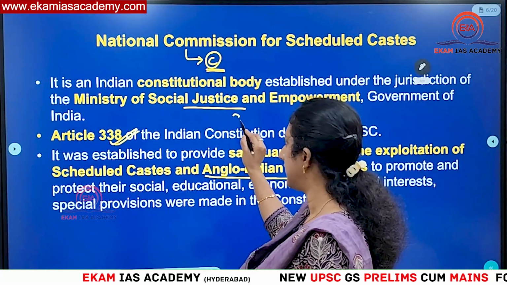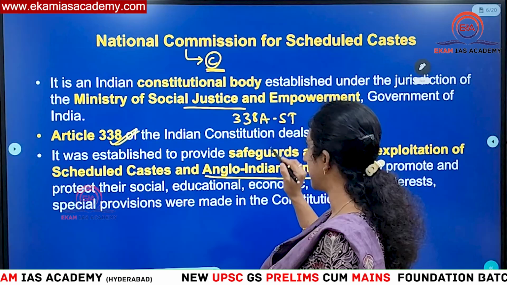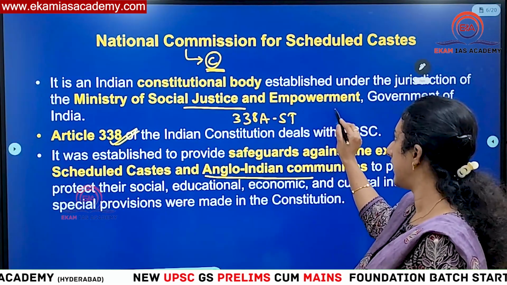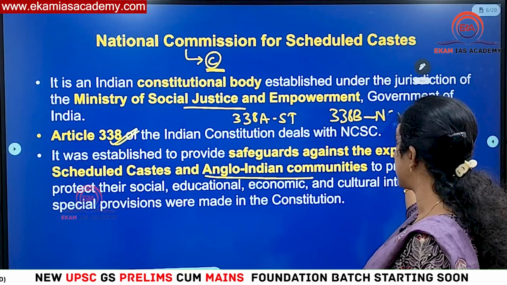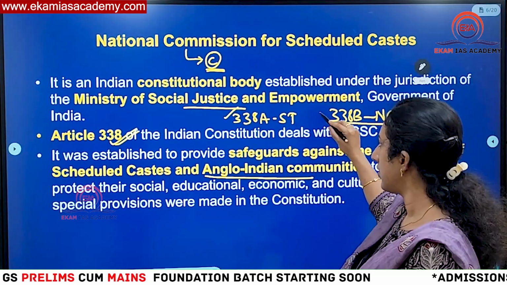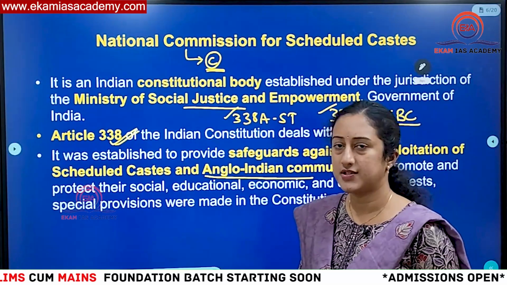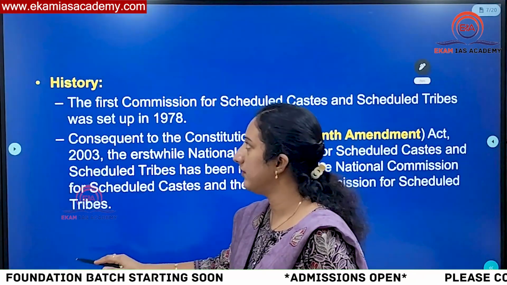Now we have 338A, which functions for the National Commission for Scheduled Tribes, and we have 338B, recently constituted for backward classes, the NCBC, National Commission for Backward Classes. So these two are also constitutional bodies along with NCSC. This is what you have to remember. Then we have the history.